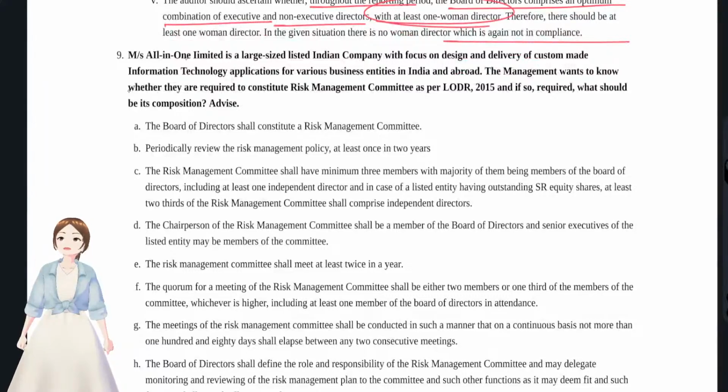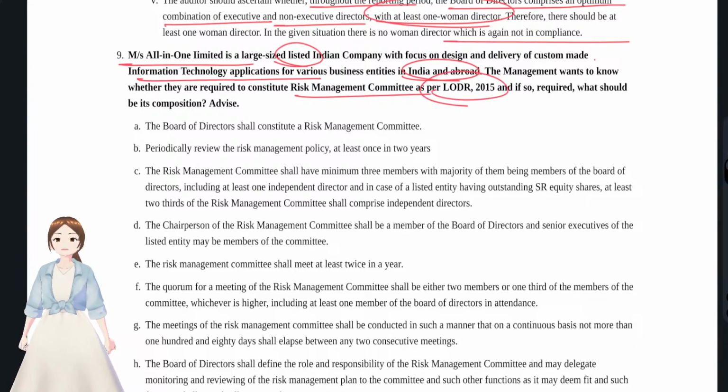Okay. And we'll see the 9th question, that is Mrs. All-in-One Limited is a large size listed entity. Obviously LODR regulations apply only to listed entities. With focus on design and delivery of custom-made IT applications for various business entities in India and abroad, the management wants to know whether they are required to constitute a risk management committee as per LODR regulations. Okay, in risk management committee, we'll see it in a snapshot.